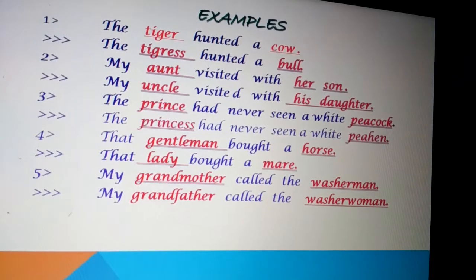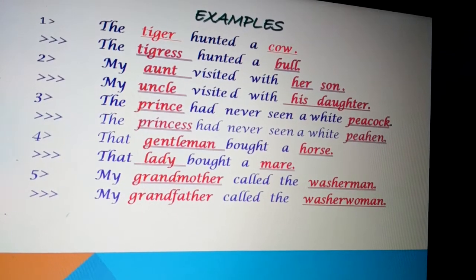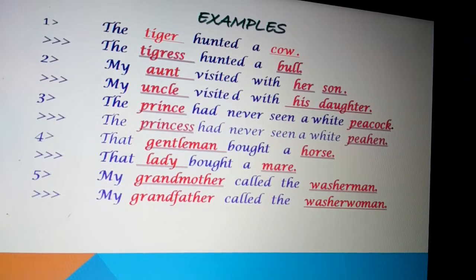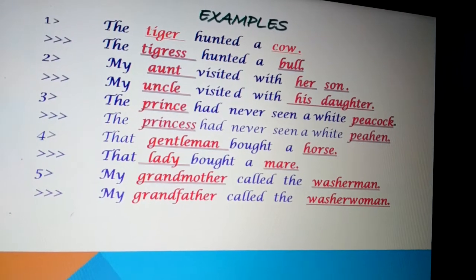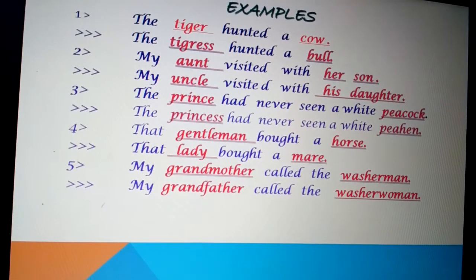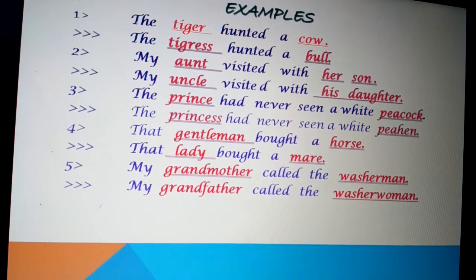The prince had never seen a white peacock. The princess had never seen a white peahen. That gentleman bought a horse. The word gentleman changes to lady. Horse changes to mare. That lady bought a mare.